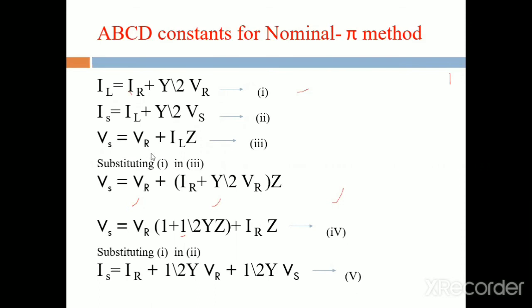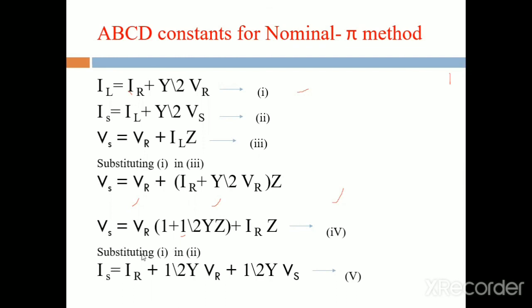Then Vs is equal to Vr plus, what is the value of IL? Replace IL by IR plus Y by 2 VR, multiplied with the term Z, and taking common terms, Vs is equal to Vr into 1 plus 1 by 2 YZ plus IR into Z. Again we compare this equation with the generalized equation, and it is similar to the generalized equation. This is the fourth equation.